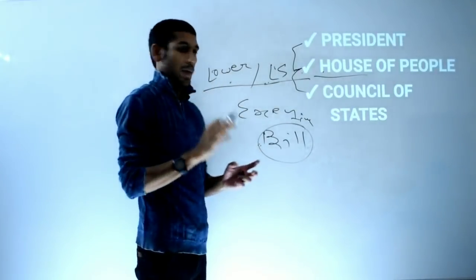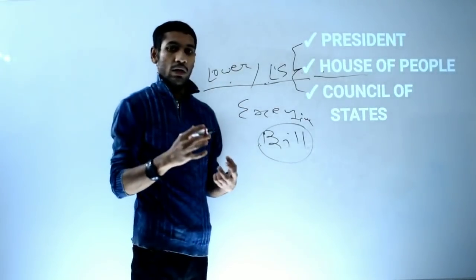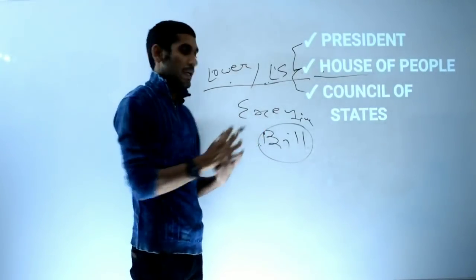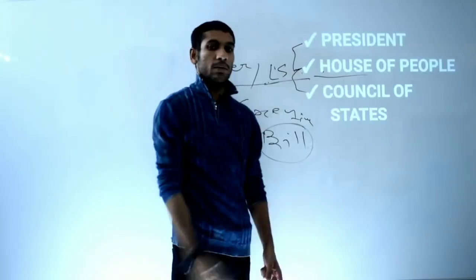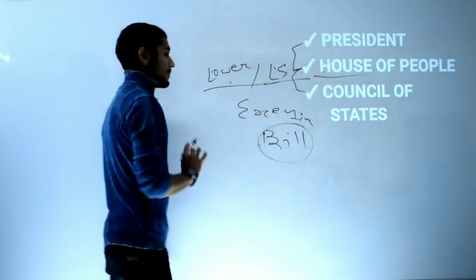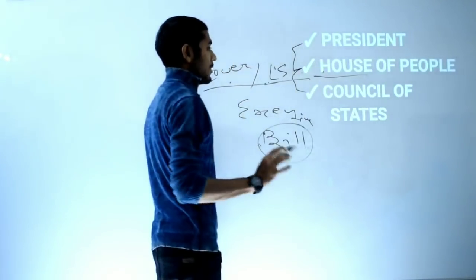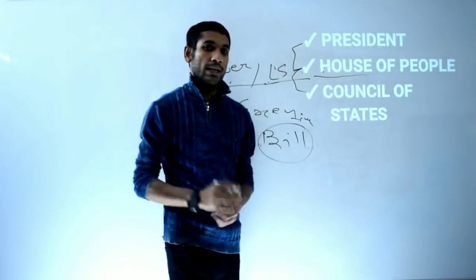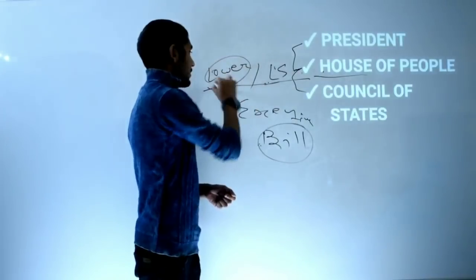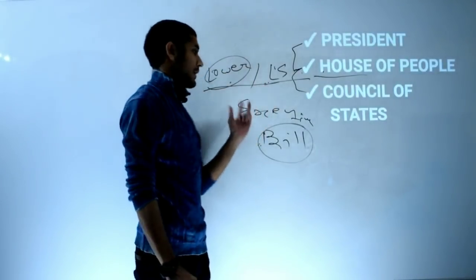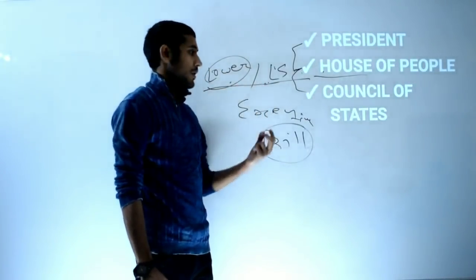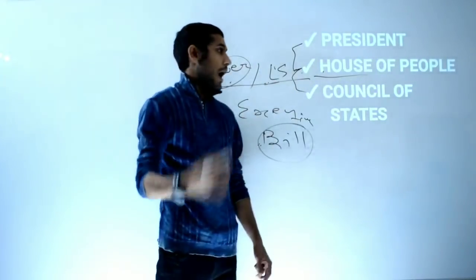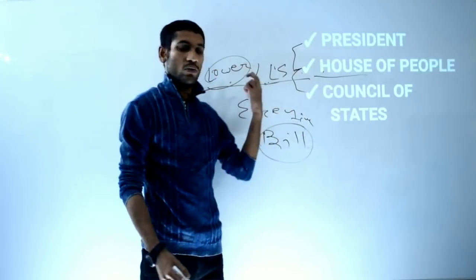Right now, if I tell you, it will be so complex that I will get confused in these sections and you will too. That is why I will clear this point after a few slides: why it is called the lower house and why Rajya Sabha is called the upper house. So in Britain, the House of Commons is known as the lower house.